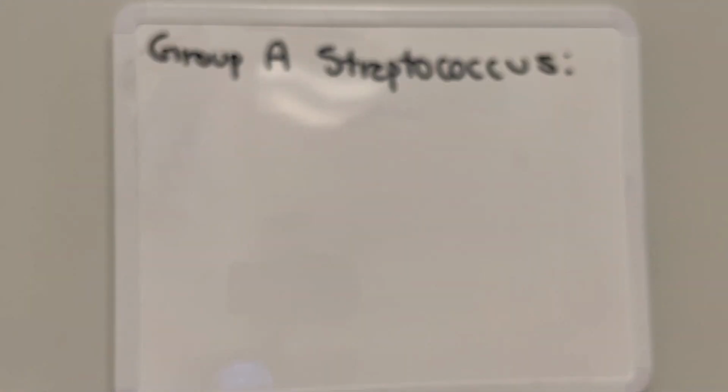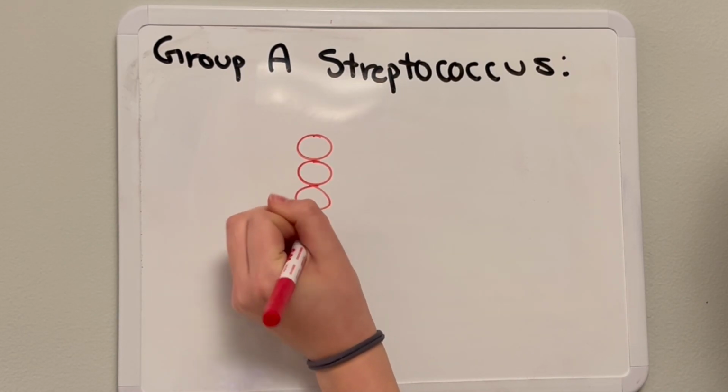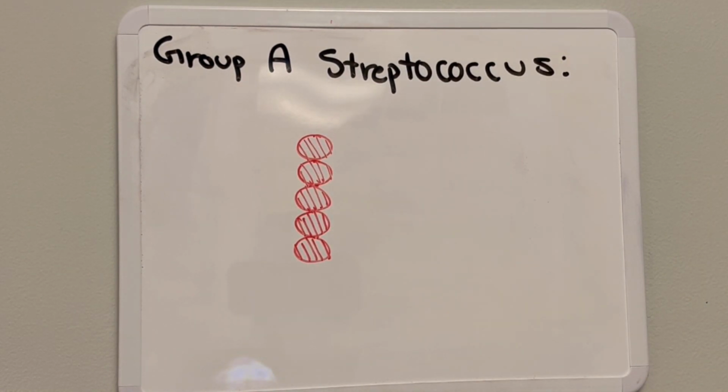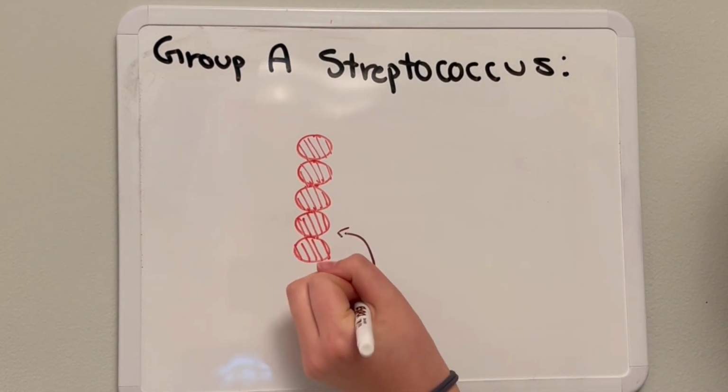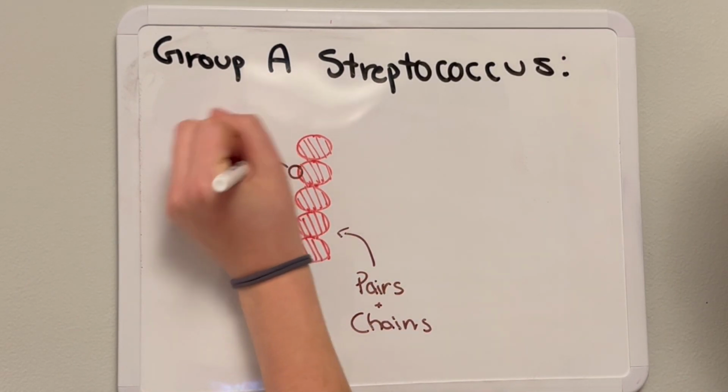children. Although the exact cause is not known, it's thought to be an abnormal autoimmune response in which the body mistakes healthy brain cells for strep bacteria, like the one that causes strep throat or scarlet fever. The type of bacteria involved in PANDAs is called group A streptococcus bacteria, also known as GAS bacteria. It grows in pairs and chains and has thick cell walls, which helps it to survive in harsh conditions. It spreads through respiratory secretions like coughing or sneezing.